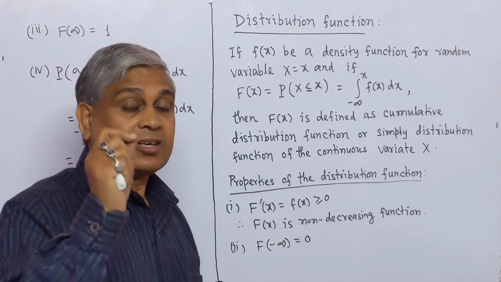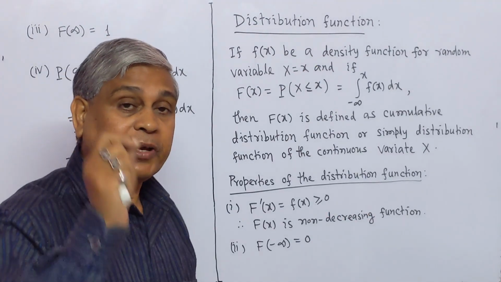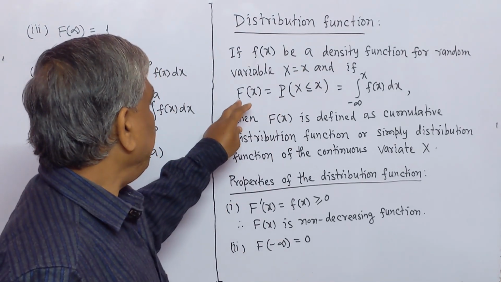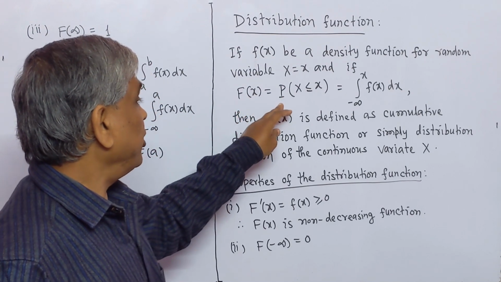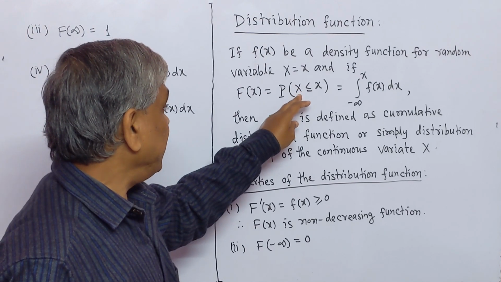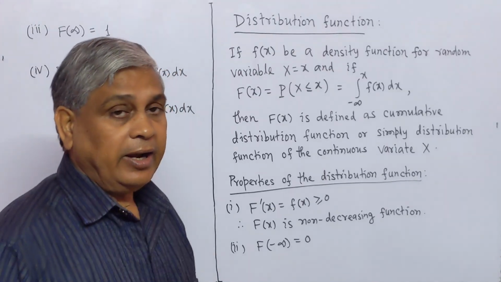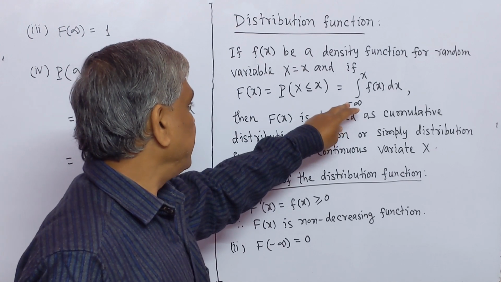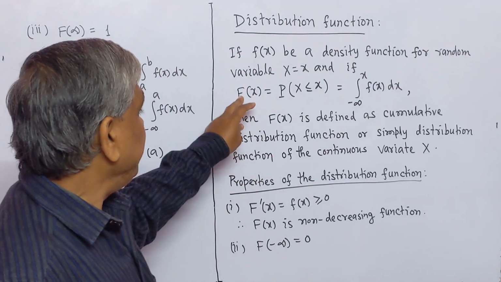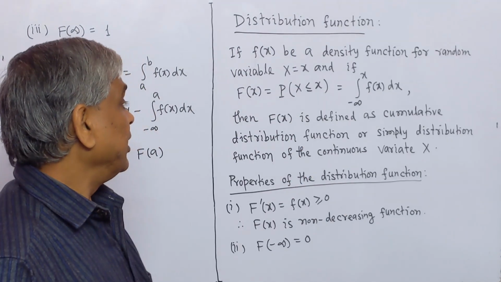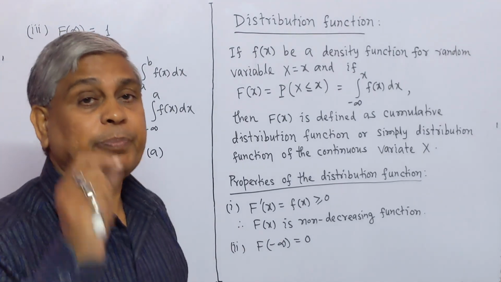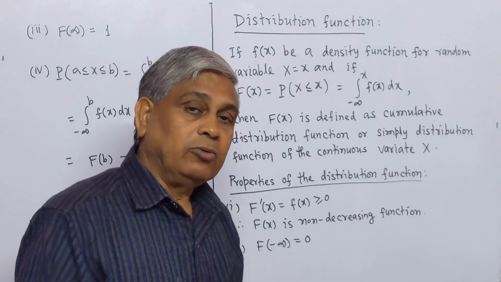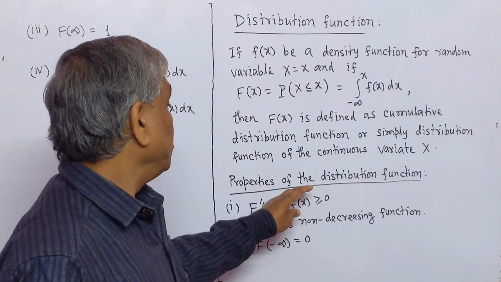If small f(x) be a density function of a random variable capital X equal to small x, and if capital F(x) equal to probability for the value of random variable capital X less than or equal to small x, equal to integration f(x) dx, limit minus infinity to x, then capital F(x) is defined as cumulative distribution function, or simply distribution function, of continuous variate capital X. Now we will discuss the properties of the distribution function.